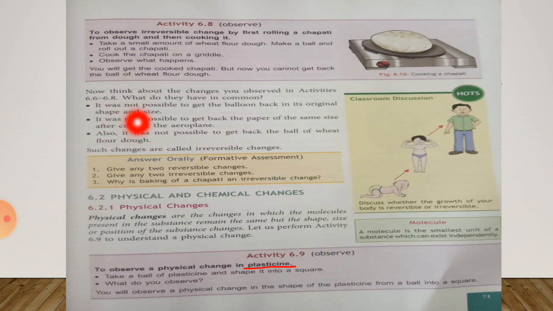Second, it was not possible to get back the paper of the same size after cutting the aeroplane. So, after cutting the images of the aeroplane from the paper, we do not get the paper back to its old position. Next, also it was not possible to get back the ball of wheat flour dough. So, it is impossible to turn the cooked chapati back into the dough.